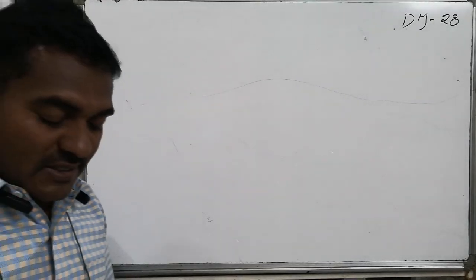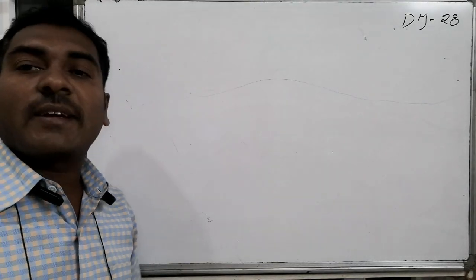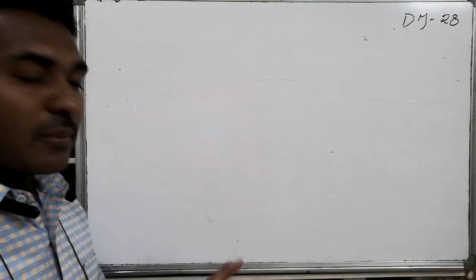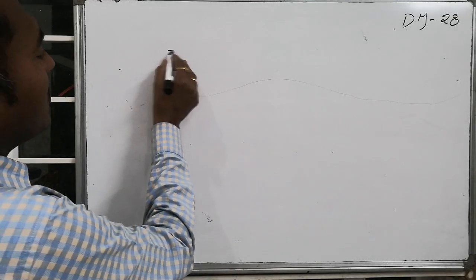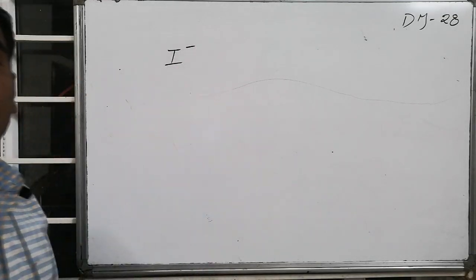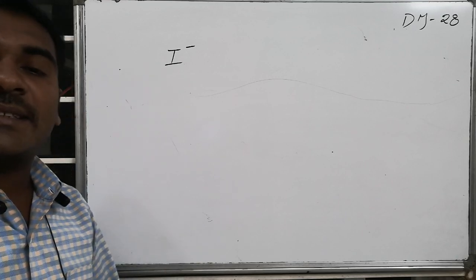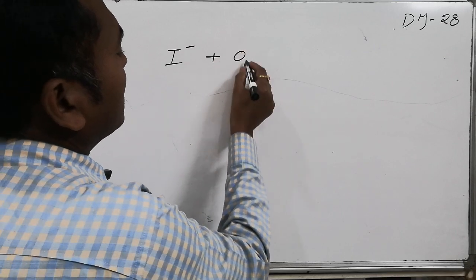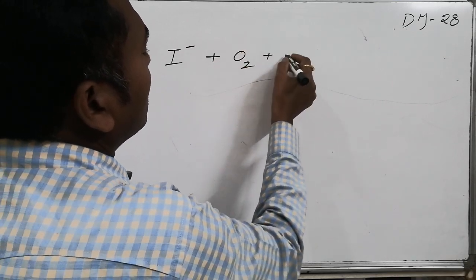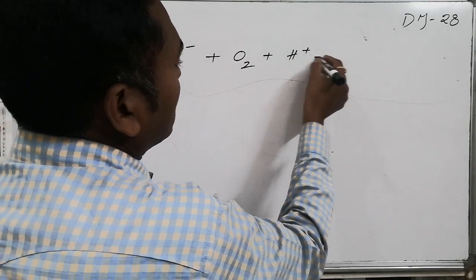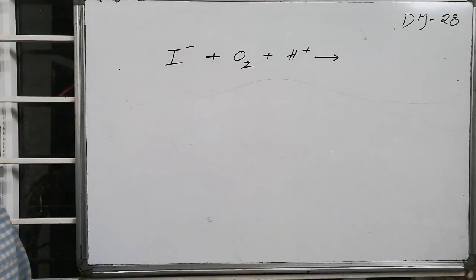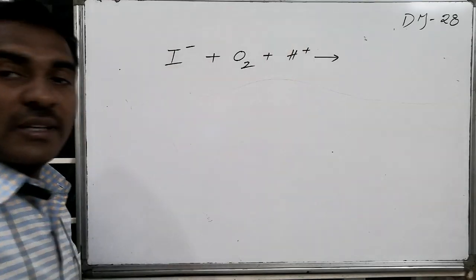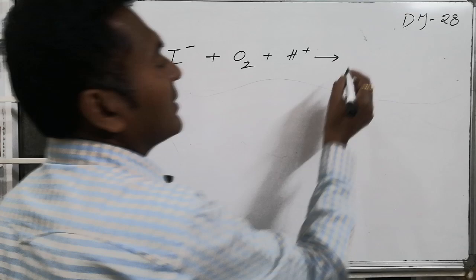From the potentials information, it is very clear that the oxidation of I minus becomes easy compared to the remaining halide ions. Hence the only chance for a halide ion to undergo oxidation by using oxygen in presence of acidic medium is I minus ion. This I minus ion on combination with oxygen in presence of H plus undergoes oxidation. As a result, its oxidation number increases from -1 to the next immediate higher oxidation number, that is I0.